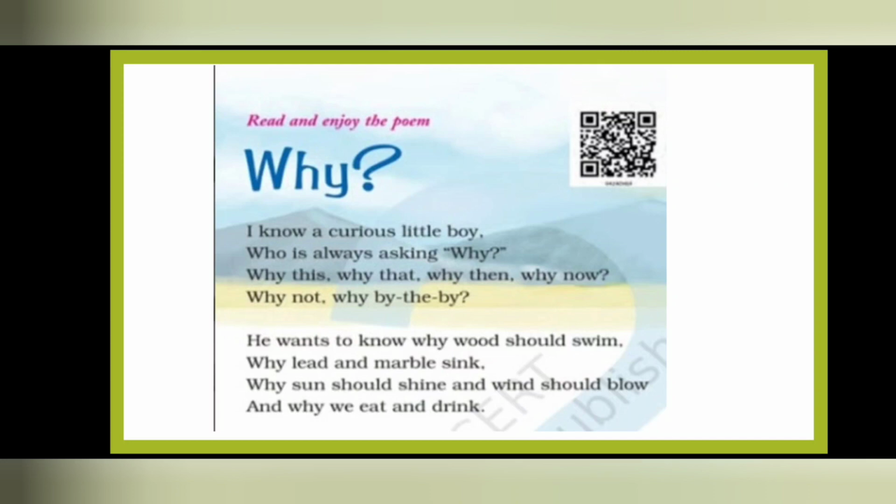Why should sun shine? He asks, why should sun shine and wind should blow? Why does wind keep on blowing? Why does sun keep on shining? Why we eat and drink? Why should we eat and why should we drink? Why can't we live without eating and drinking? Right? So he wants to know all these questions, what is the reason behind all this?